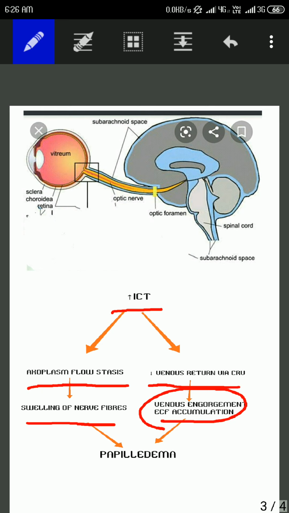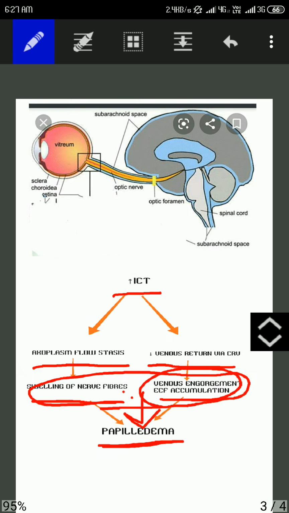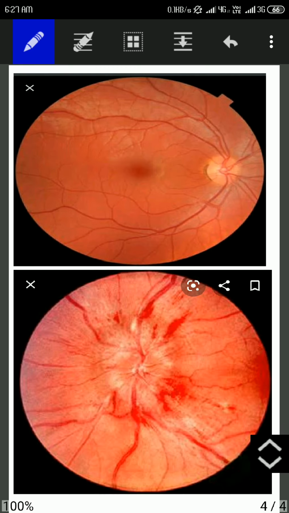These both factors, that is swelling of the nerve fibers and venous engorgement and extracellular fluid accumulation, are responsible for papilledema. Now let's see how the papilledema appears in fundoscopy.